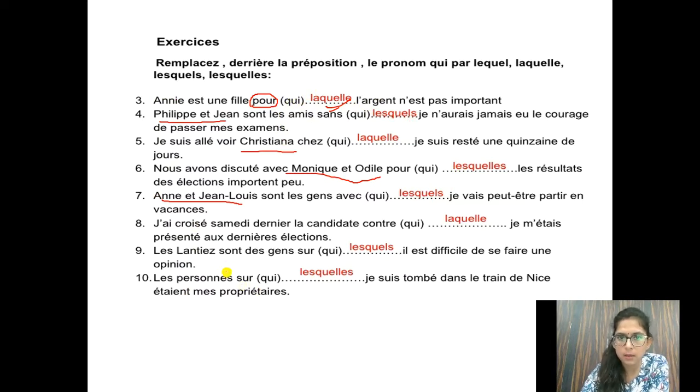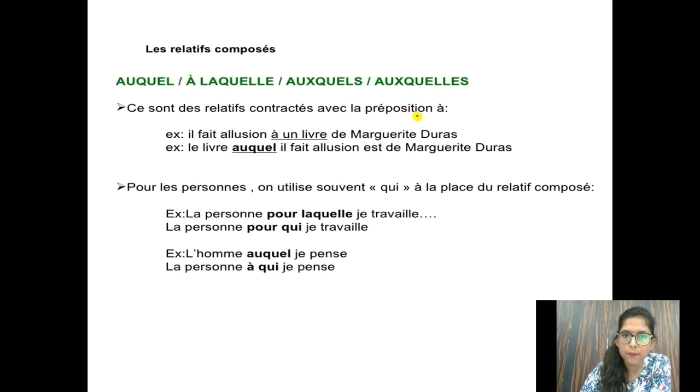Now next, if we take the preposition à, we are talking about preposition plus lequel, laquelle. When à plus lequel, it becomes auquel. Okay, à plus lequel becomes auquel. Then à plus laquelle is à laquelle. Then à plus lesquels, masculine plural, becomes auxquels, and à plus lesquelles, feminine plural, becomes auxquelles. Then you can see this example here.